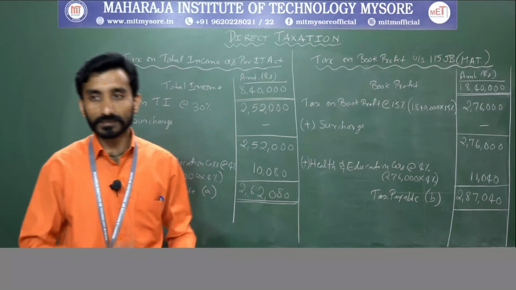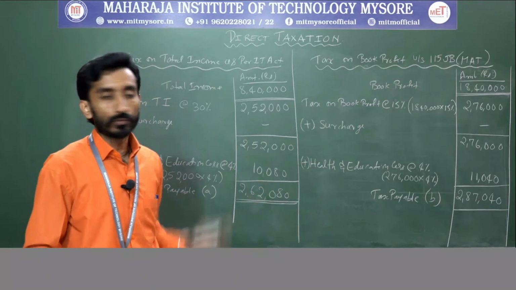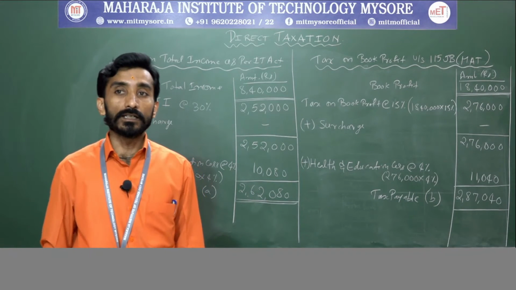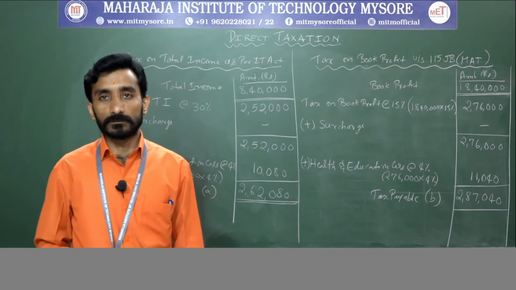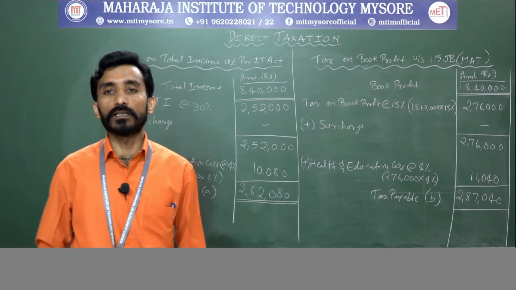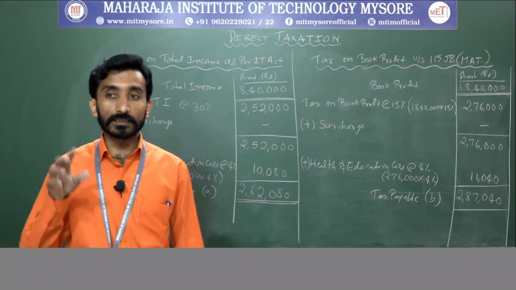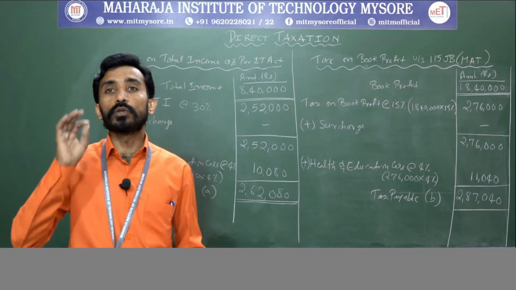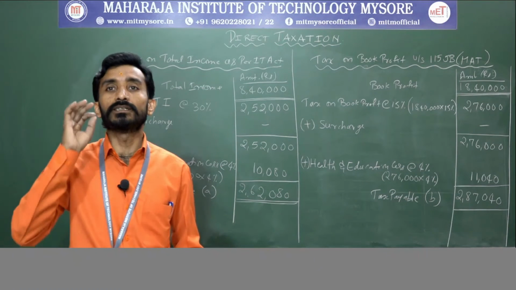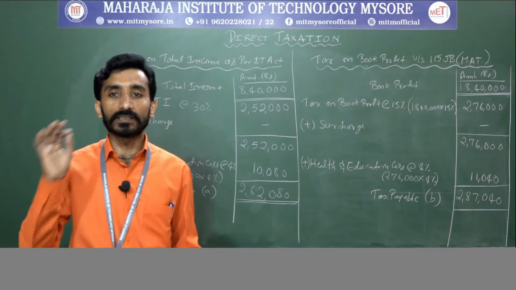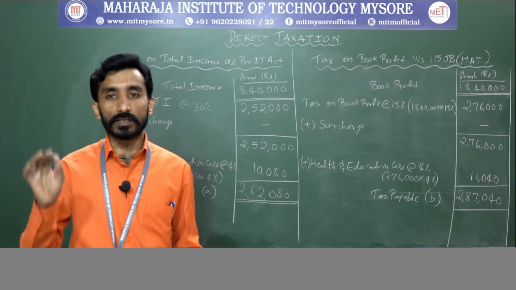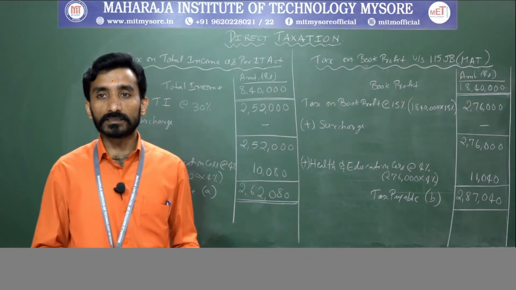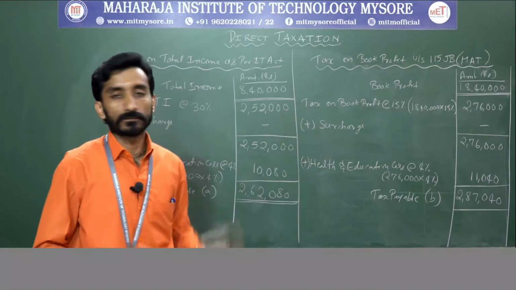So in this case, out of the two, the tax liability is more under book profit. As per the book profit calculation we have made, the tax liability is more, hence rupees 2,87,040 is the tax liability of SM Minerals Private Limited. So it is liable to pay the tax under MAT.